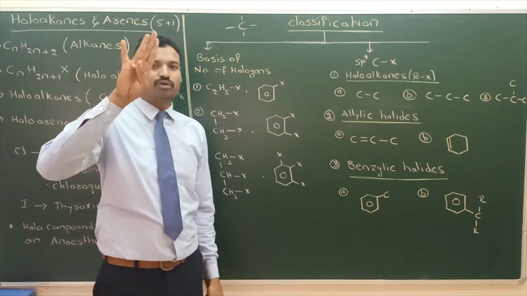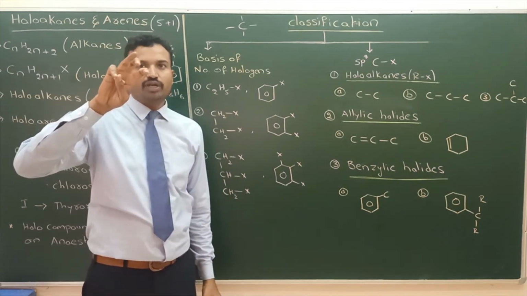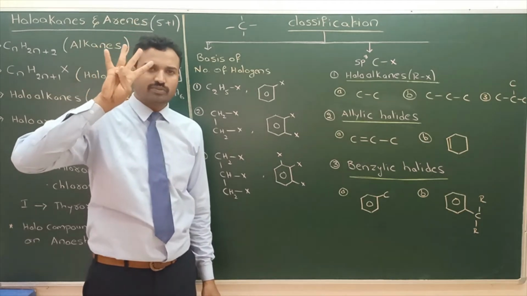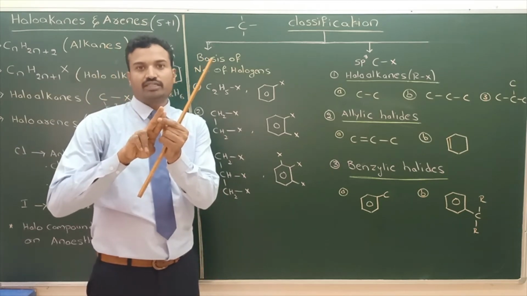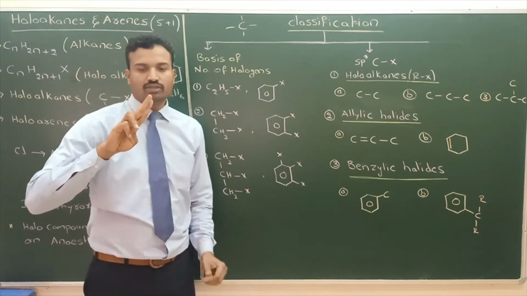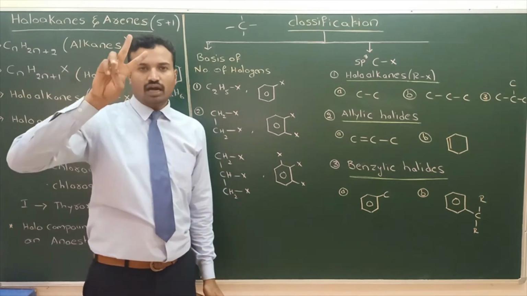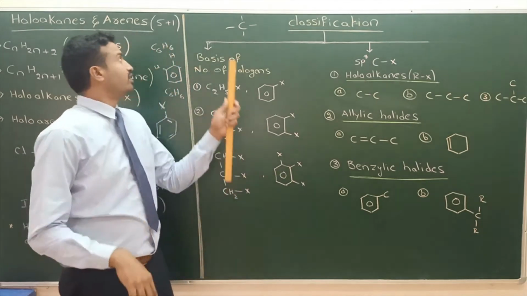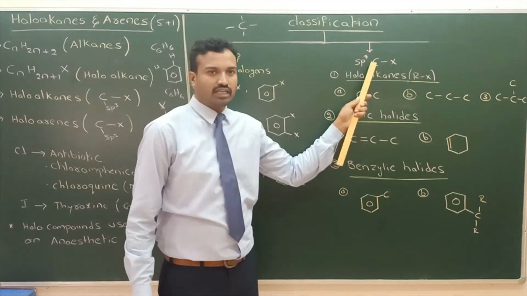For example, 3 sigma bonds and 1 pi bond. We won't consider the pi bond under hybridization, so 3 sigma bonds means sp2 carbon. Around carbon, 2 sigma bonds and 2 pi bonds are there; total number of bonds must be 4. We will consider sigma bonds for hybridization, not pi bonds. The unhybridized orbital forms pi bonds, the hybridized orbital forms sigma bonds. Sigma bonds are 2, so hybridization is sp. So around the carbon, 2 sigma bonds is sp, 3 sigma bonds is sp2, 4 sigma bonds is sp3. Here 4 sigma bonds around the carbon, sp3 carbon.